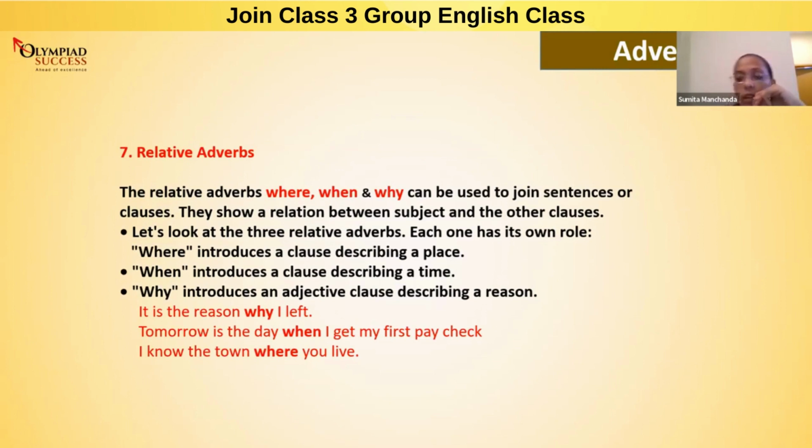Ma'am, if you use why, where, and when in the starting of the sentence, then it will sound like a question. Yeah, it will sound like a question. So that time why won't be a relative adverb.